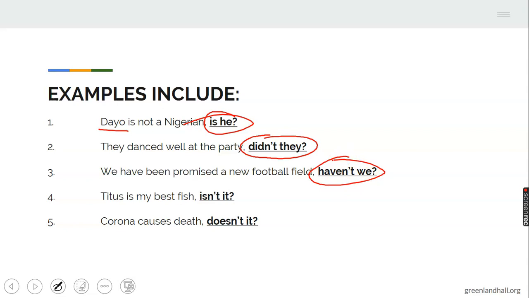Titus is my best fish. I want to tell you that is not true. It's not a truth. No one knows my best fish. But for example's sake, this is my tag. Then, Corona causes death. You can't argue that. This is a tag. Mind you, they were all added at the end of the statement. And see their composition. It takes a verb with the pronoun equivalence of the subject. Let's try and note that.